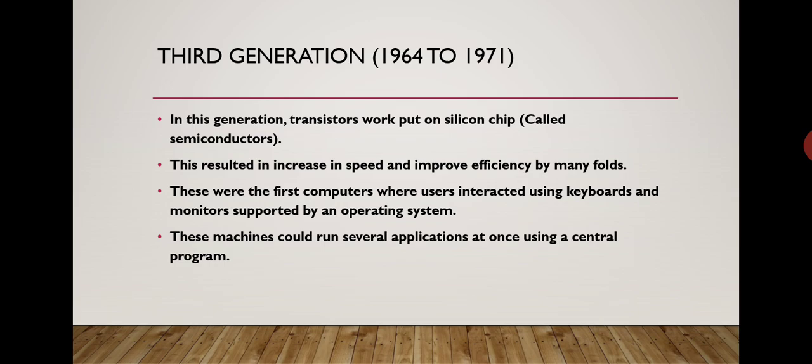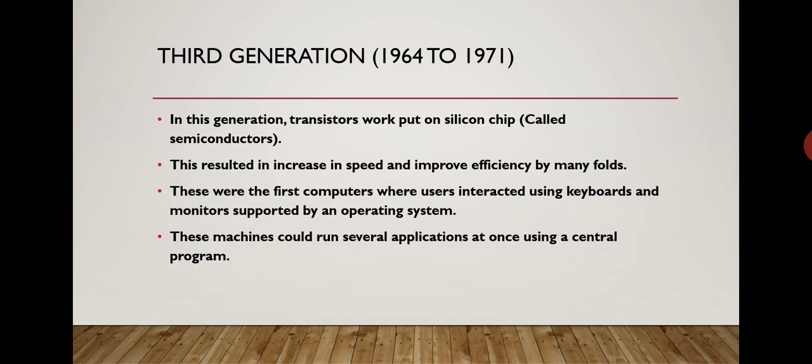Third generation, the time period was 1964 to 1971. In this generation, transistors were put on silicon chips called semiconductors. This resulted in increases in speed and improved efficiency many fold. These were the first computers where users interacted using keyboards and monitors supported by an operating system. These machines could run several applications at once using a central program.